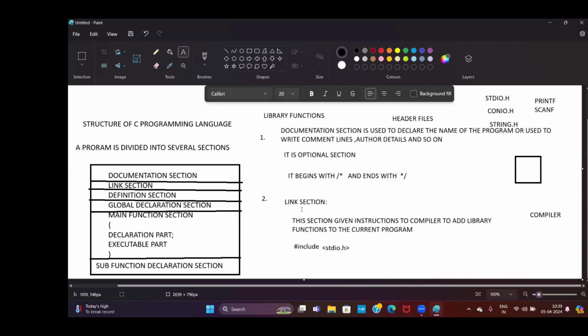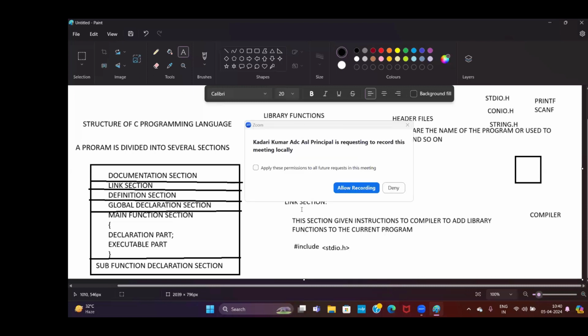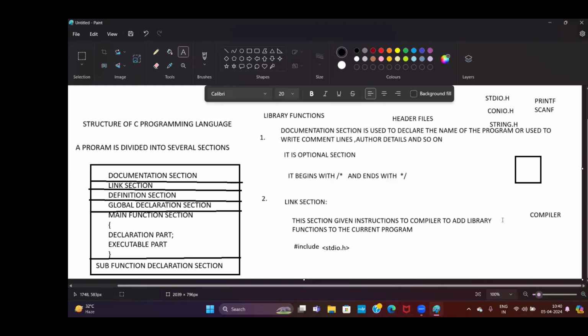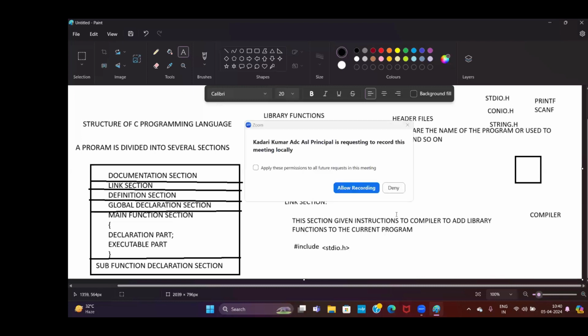Suppose when you want to use mathematical functions, you must write math.h. Without writing math.h, if you access library functions, you will get an error. When you want to access string functions directly without including string.h, it will definitely give you an error. Whatever you want to access in your program, you must give instructions to the compiler to add the particular library into our current program. This is very, very important.